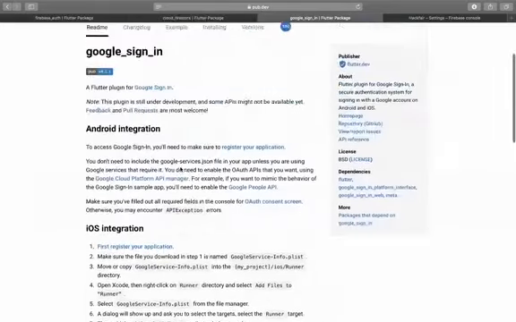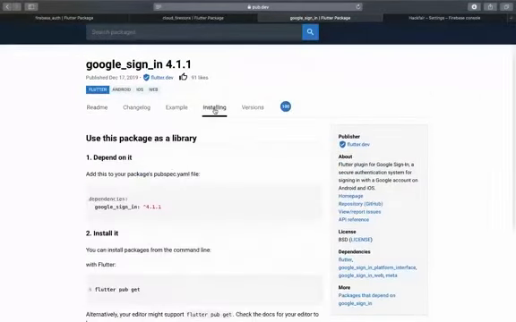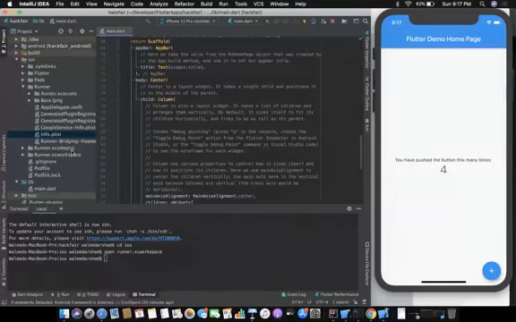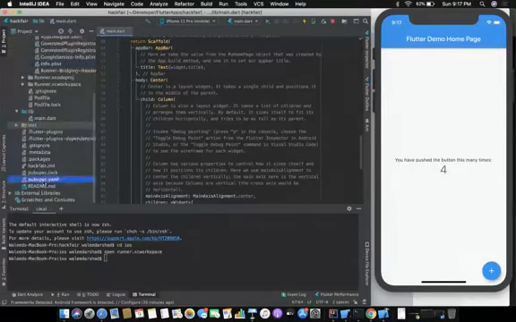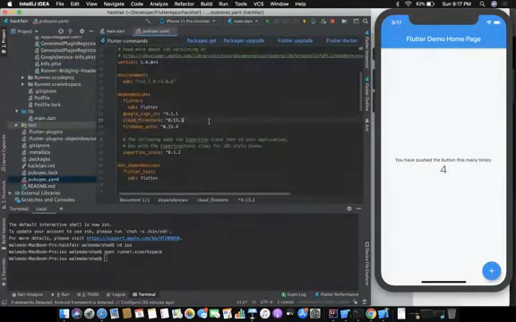I'll write it myself. So the easiest way is you just come to the Installing tab, pick this up, and paste it in your pubspec.yaml. This is the file where you have all those libraries integrated. So you put Google Sign-In here, you put Cloud Firestore here, and you put Firebase Auth.